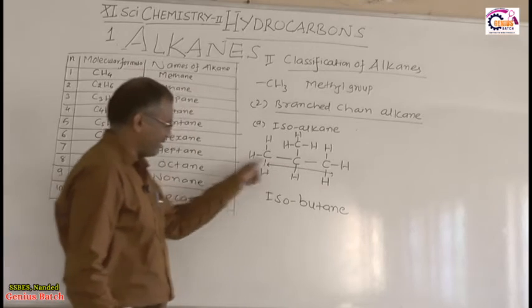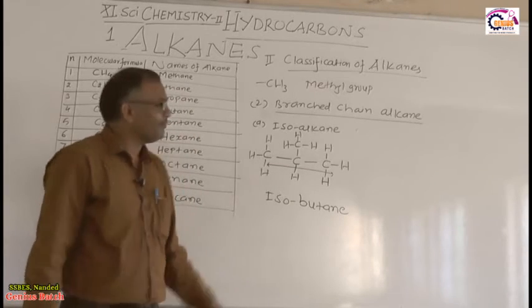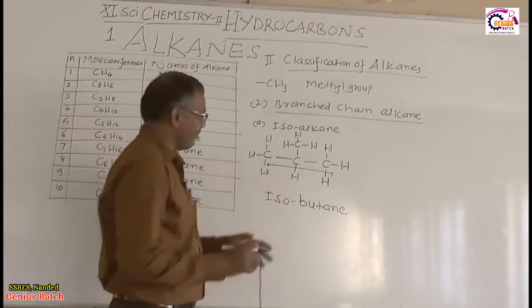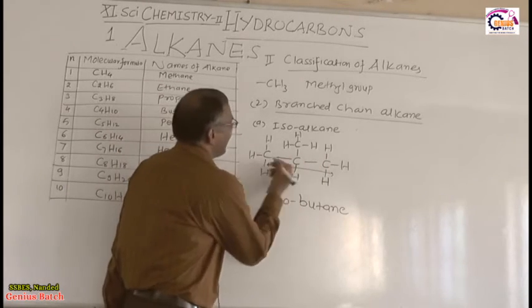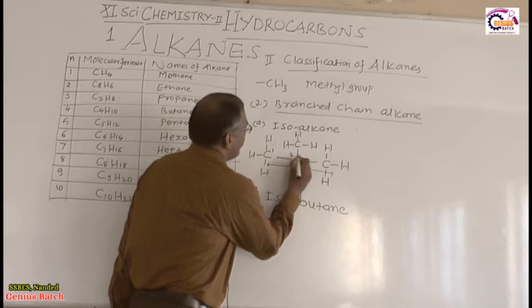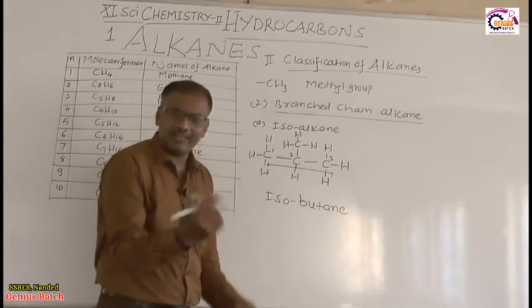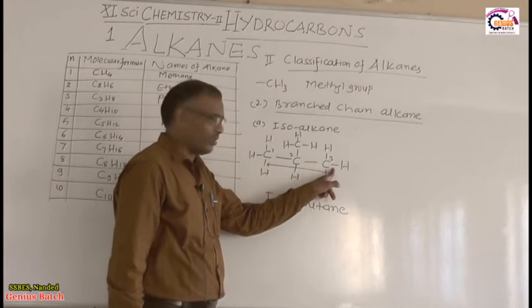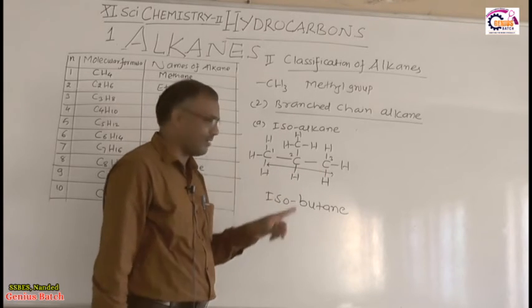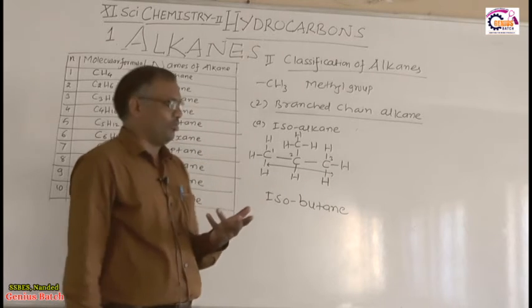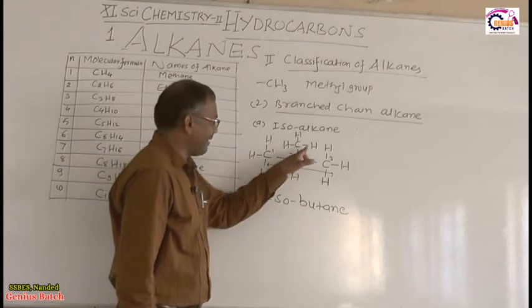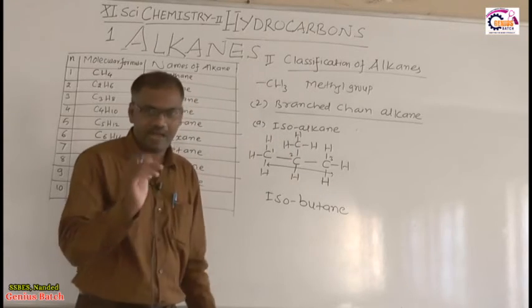There are 3 carbon atoms in the straight chain, and you can start the numbering 1, 2, 3 from either end, one and the same. Therefore this second carbon has one methyl branch.